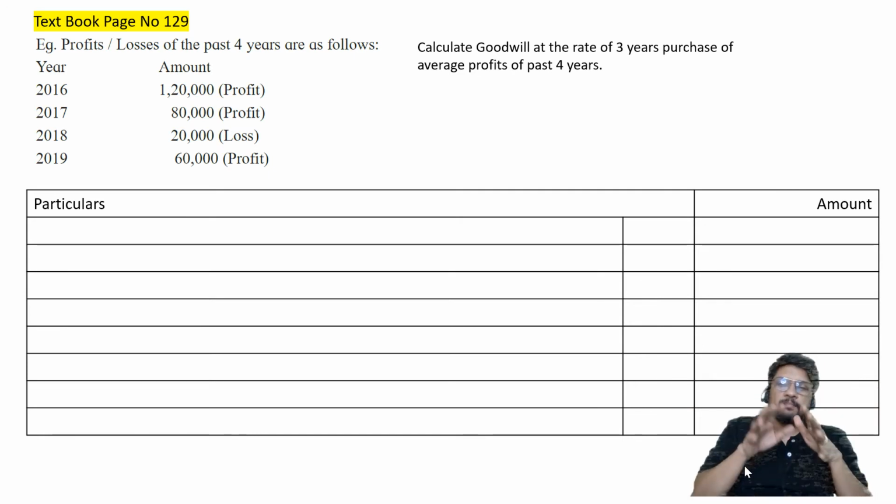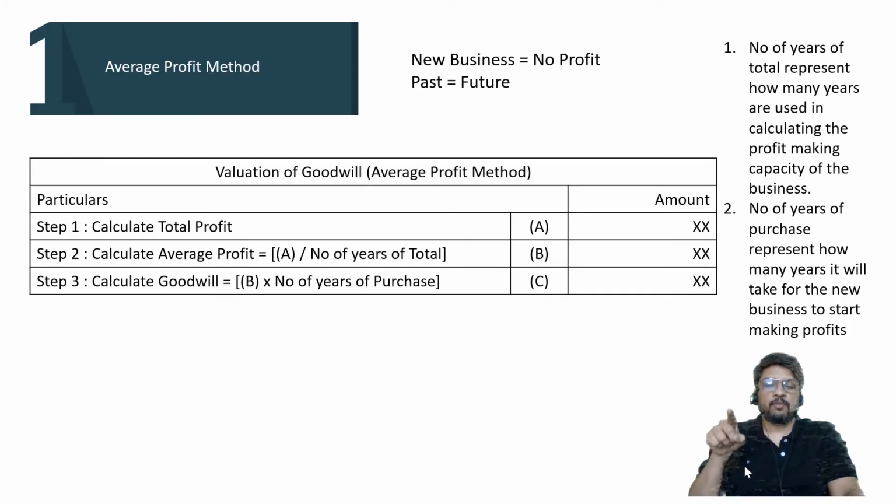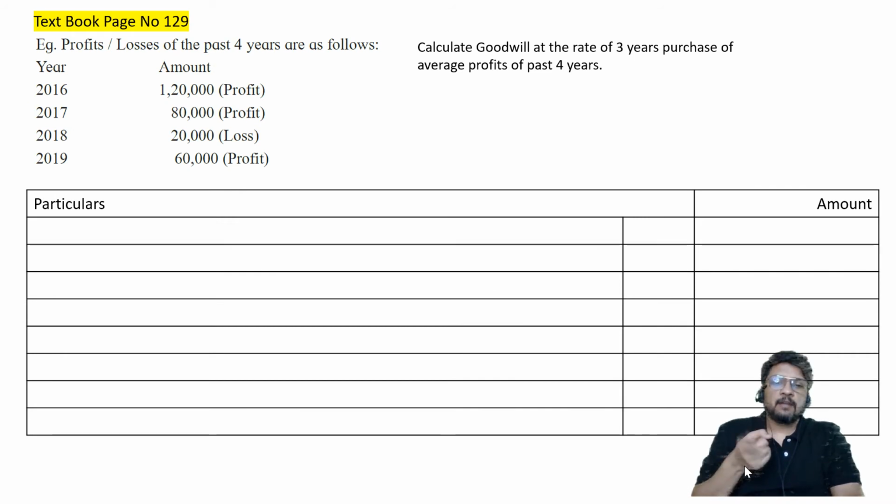So we will specify any past 8 years or past 10 years are more than sufficient for understanding the profitability of Tata Steel. Here the partners have agreed that past 4 years are sufficient to understand the profitability of partnership business. So let us consider our steps. What are the steps? Number 1, calculate total profit. Number 2, calculate average profit. How to calculate average profit? Total profit divided by number of years of total. And then calculate goodwill. It is equal to average profit into number of years of purchase. Number of years of purchase are 3 and number of years of total are 4. I hope everybody has understood the concept.